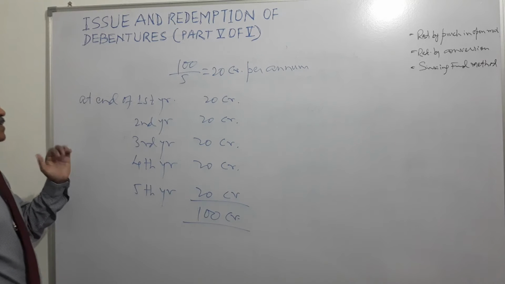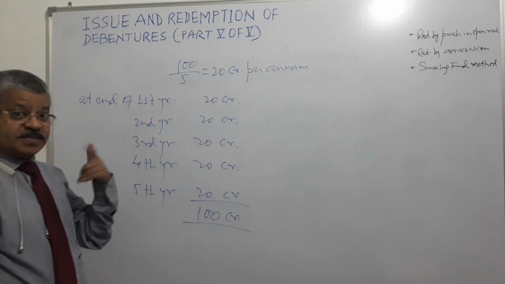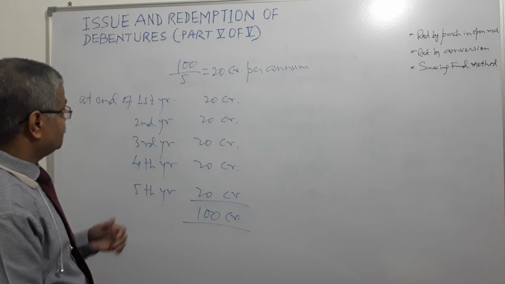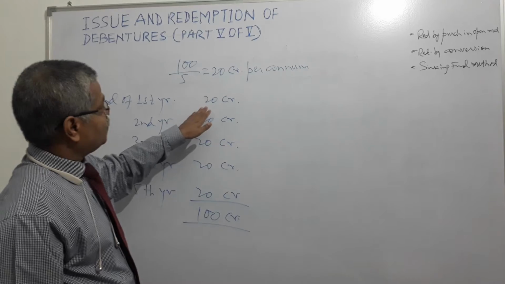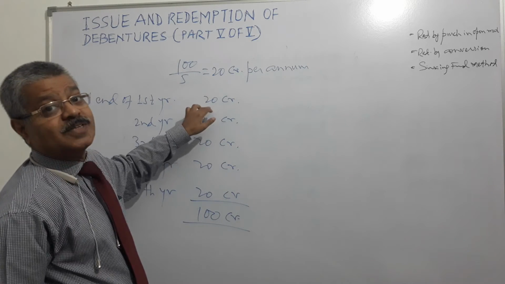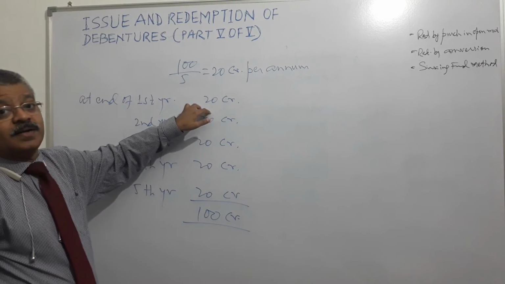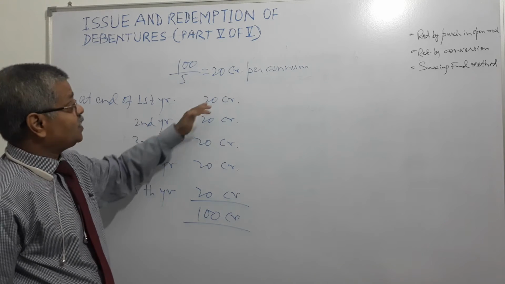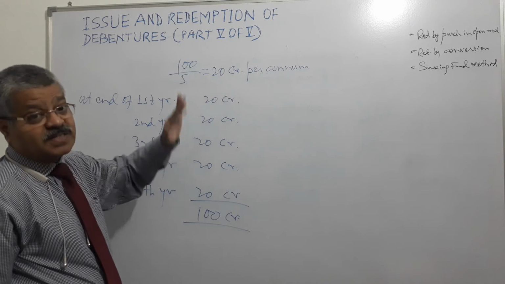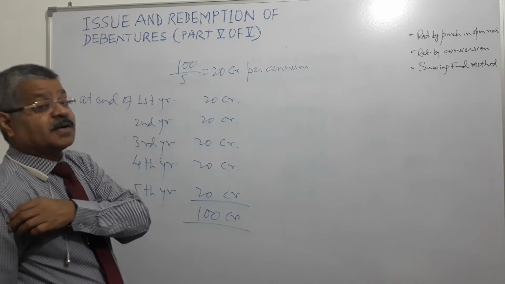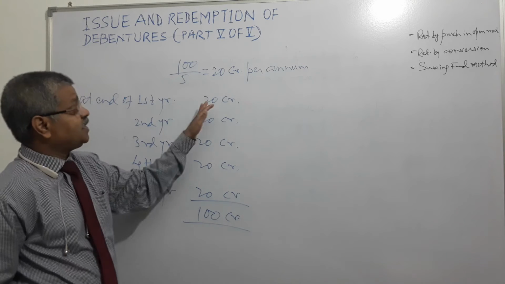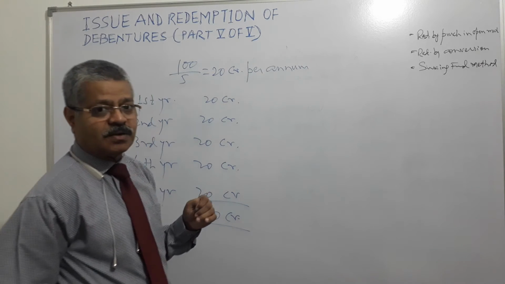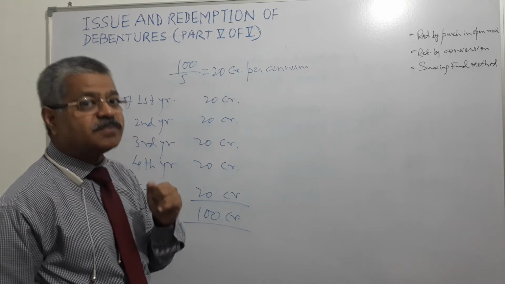So it has set aside 100 crore, the total amount for which it had issued debentures and which are expected to be redeemed at the end of 5 years. So at the end of the first year it will not keep this money in the debenture redemption fund because it will not bear any fruit. The company will invest this amount in marketable securities or bonds so that this money earns some money, and that is called the debenture redemption fund investment account.